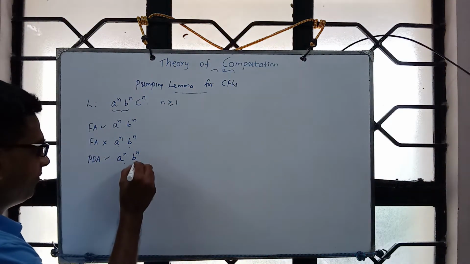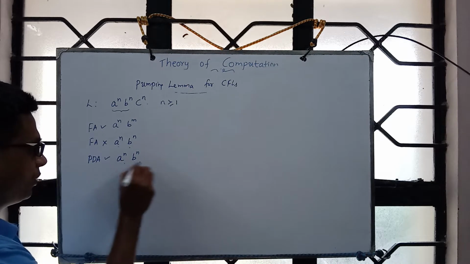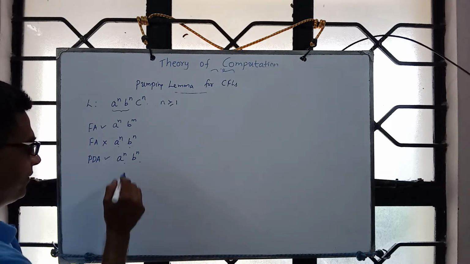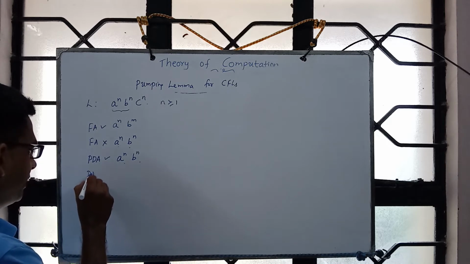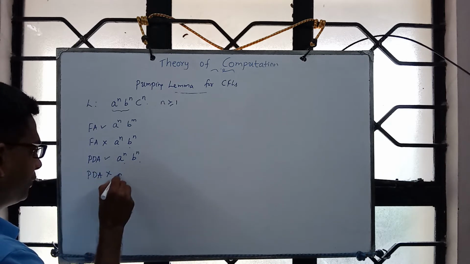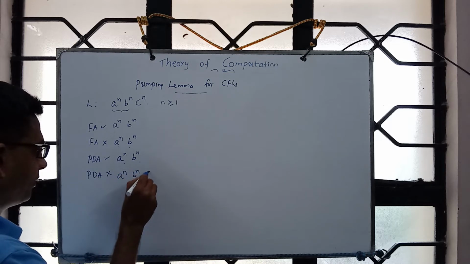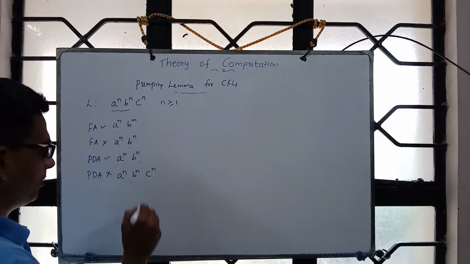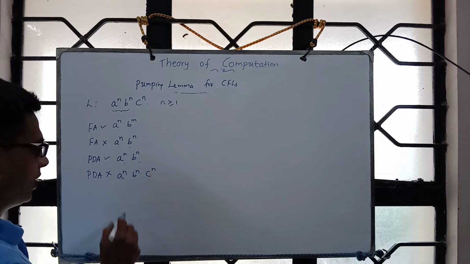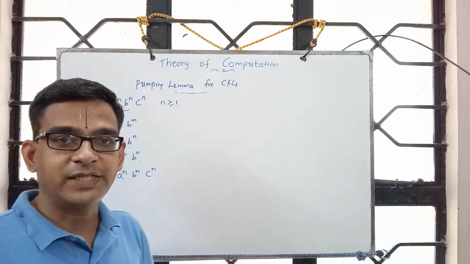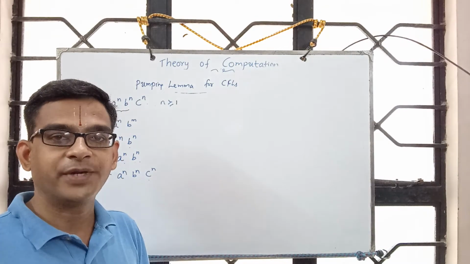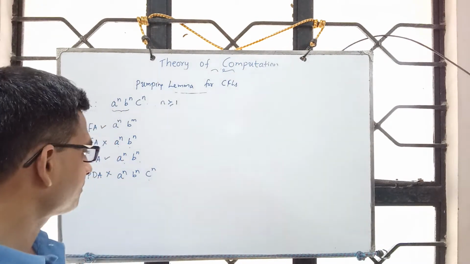So by the time we come over here, we do not know the count of A as well as B, and so intuitively we think there is no PDA for a power n, b power n, c power n. Because when we start reading C, I should know the count of these two. Only then can we match and say yes, they are of the form a power n, b power n, c power n.